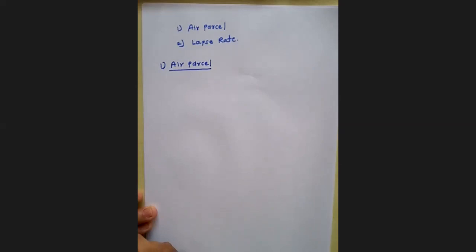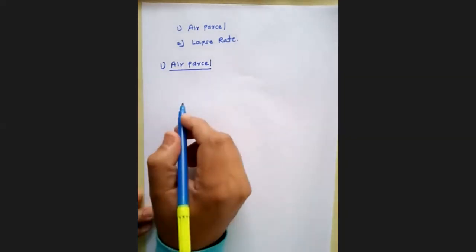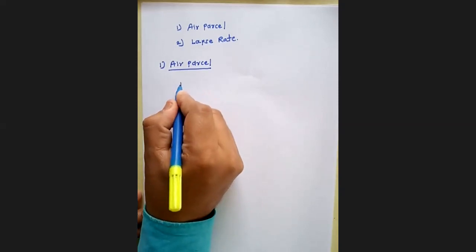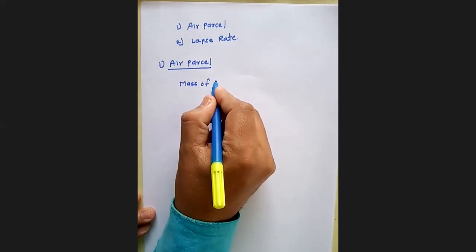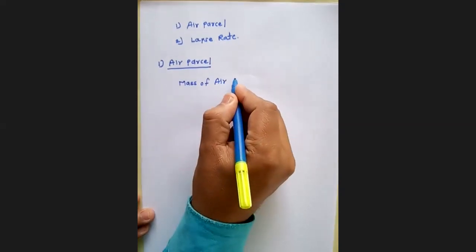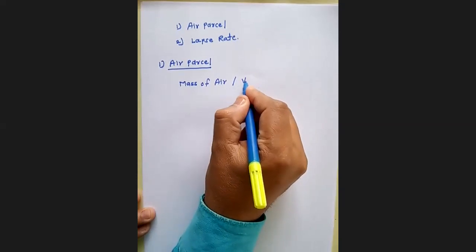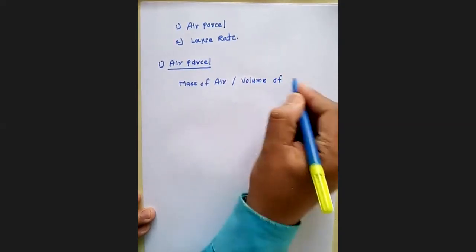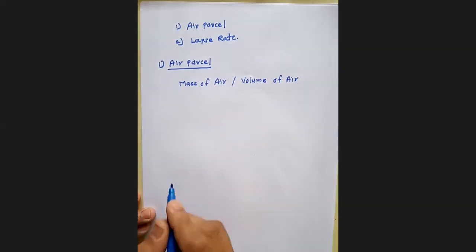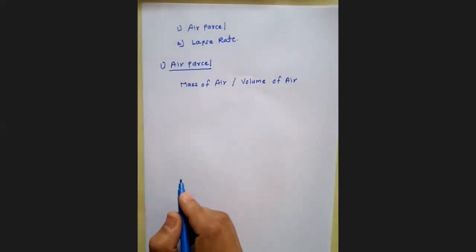What is meant by air parcel? The air parcel is nothing but a mass of gas or air, or it is an imaginary volume of air. It is a volume of air which occupies definite space in the surrounding environment.